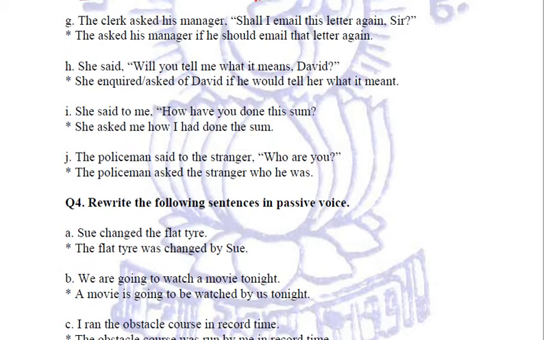Let us see another interrogative sentence. The clerk asked his manager, shall I email this letter again, sir? Question mark. So once again, now we will use the word asked. The clerk asked his manager if he should email that letter again.